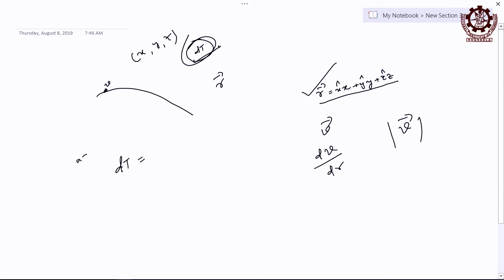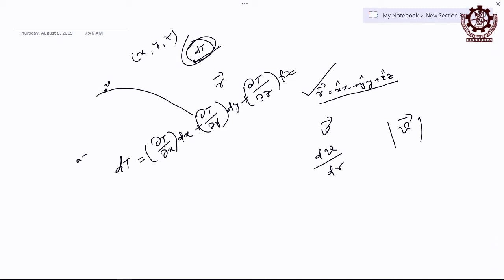Tell me first. If I tell, let us say for example, del T by del x dx, right? Understand the meaning? Then del T by del y dy, then del T by del z dz. Am I correct or wrong? Mathematically. Of course, same thing is in physically also. It has meaning, right? It has same meaning, because there are 3 variables, 3 parameters x, y, z directions. In what direction, how it changes?